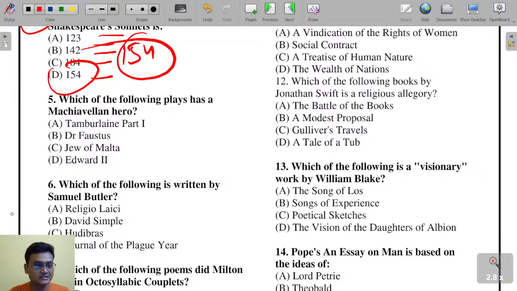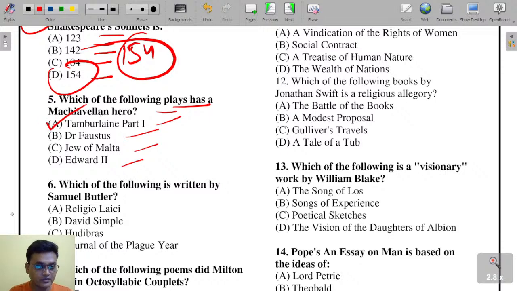Which one of the following plays has a Machiavellian hero? Tamburlaine Part 1, Dr. Faustus, The Jew of Malta, or Edward II. The Machiavellian hero is in Tamburlaine Part 1. Tamburlaine Part 1 is the right answer.